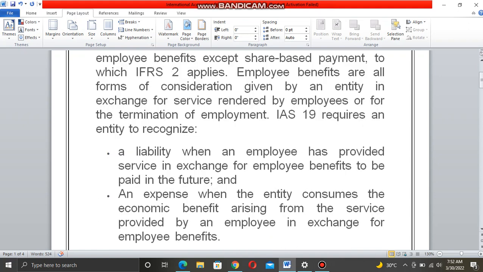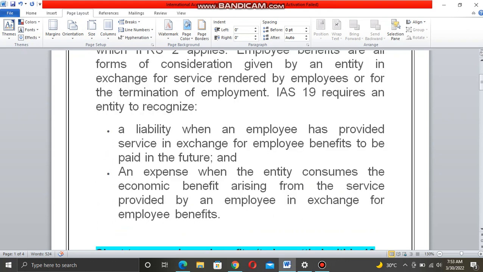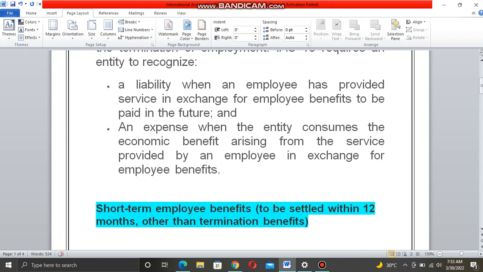A liability arises when an employee has provided services in exchange for employee benefits to be paid in the future. It is the liability of the entity. When it is paid to employees, then this liability turns into an expense. An expense is recognized when the entity consumes the economic benefit arising from the service provided by an employee in exchange for employee benefits, as I explained in the above paragraph.